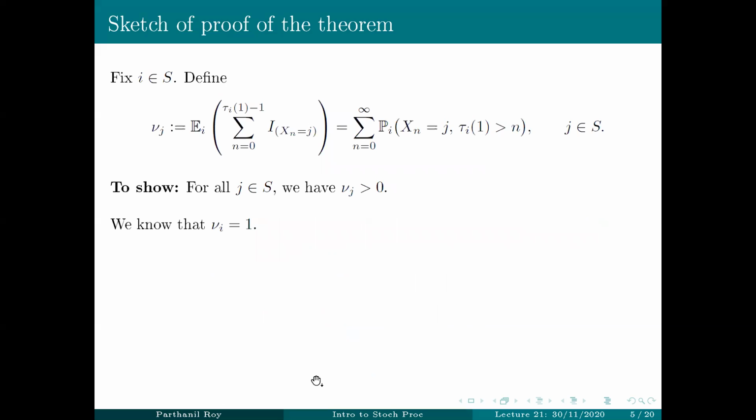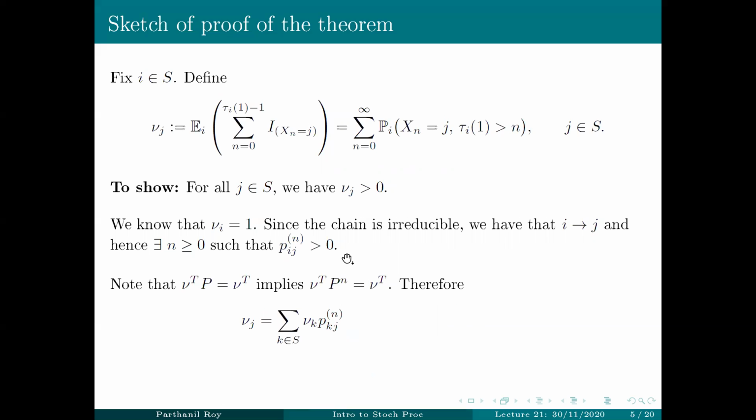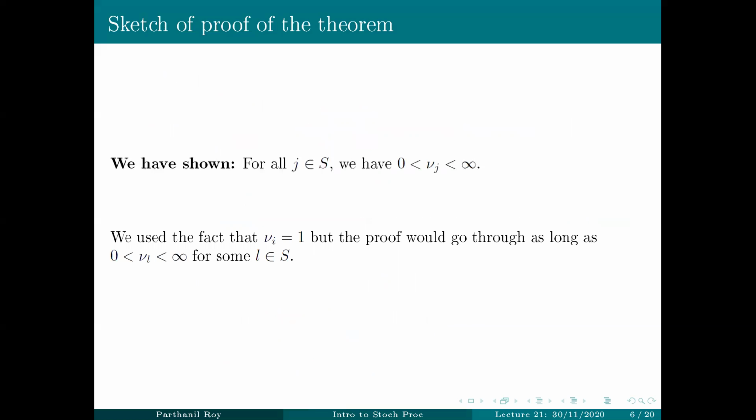Similarly, on the other side, you don't need your favorite state I to have nu I equal to 1. You just need one state L for which nu of L is positive, and that will give you that each nu J will be positive. So that's the strength of irreducibility, as I said. Okay, so why do I bother about that? It will be clear soon.